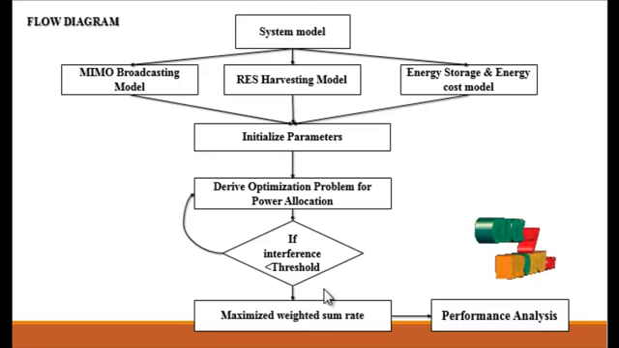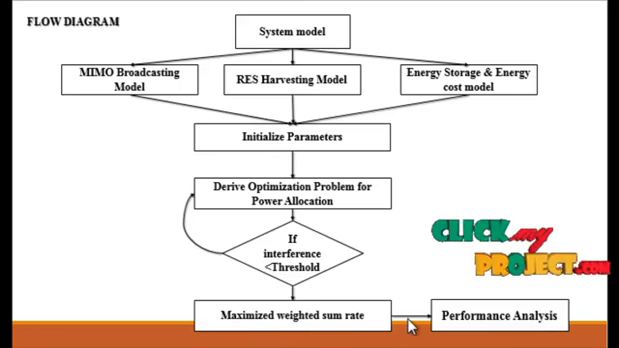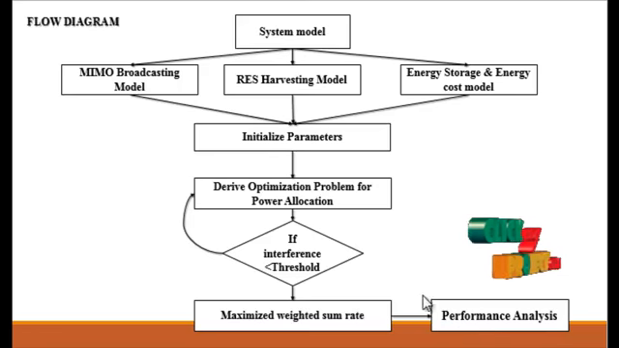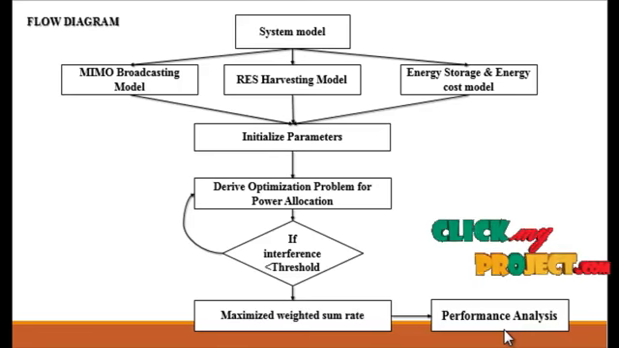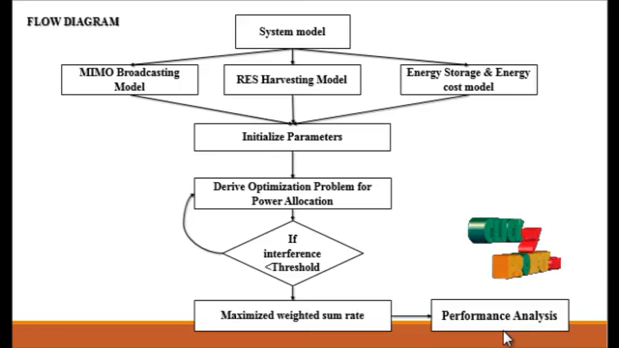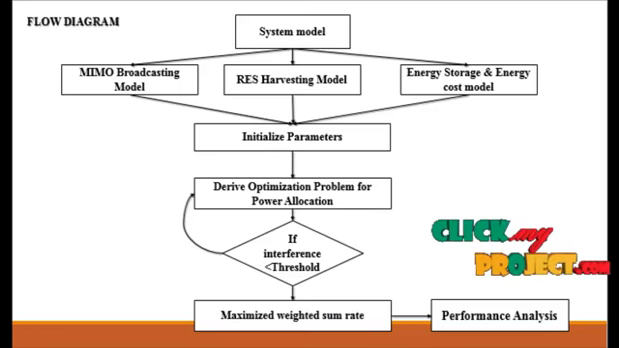If the interference is less than the threshold, then the maximum weighted sum rate will be calculated and finally allocated to the performance analysis. In this performance analysis, basically the sum rate versus the transmission antenna or receiving antenna is calculated. So this is the flow diagram of the product.